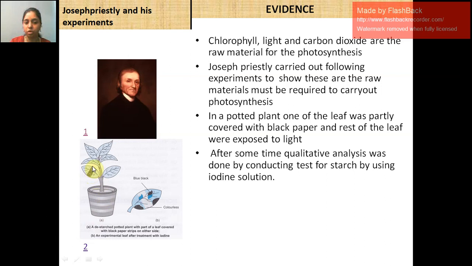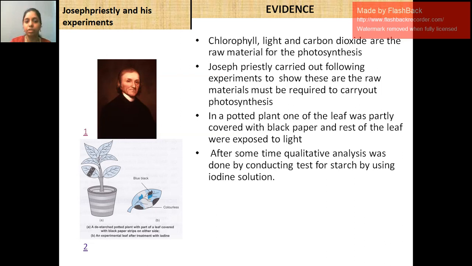He covered one of the leaves with the black paper and allowed it to stay in sunlight for some time. Then he took the iodine solution, which is usually used to detect the presence of starch.